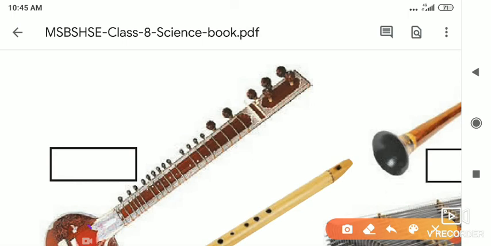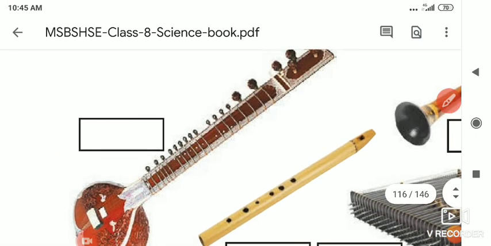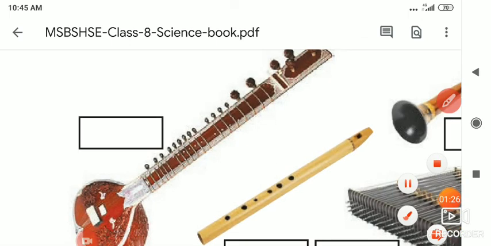When we pluck the string, sound is produced, and when we rotate these nuts, tension is produced on these wires, and due to this it produces a melodious sound.